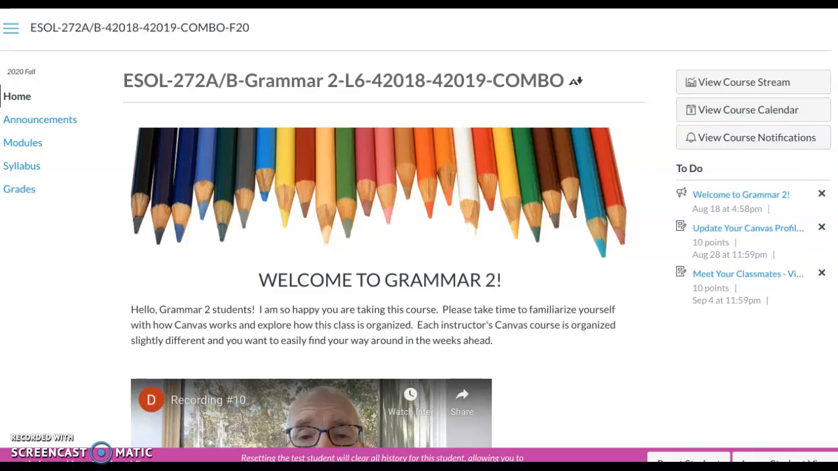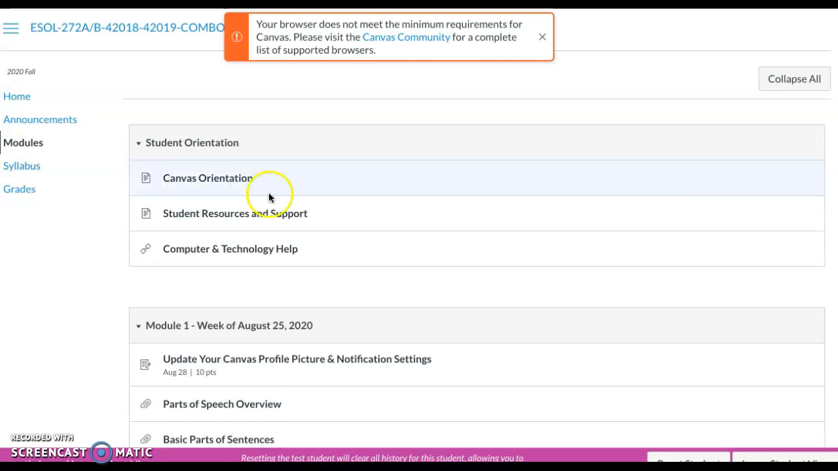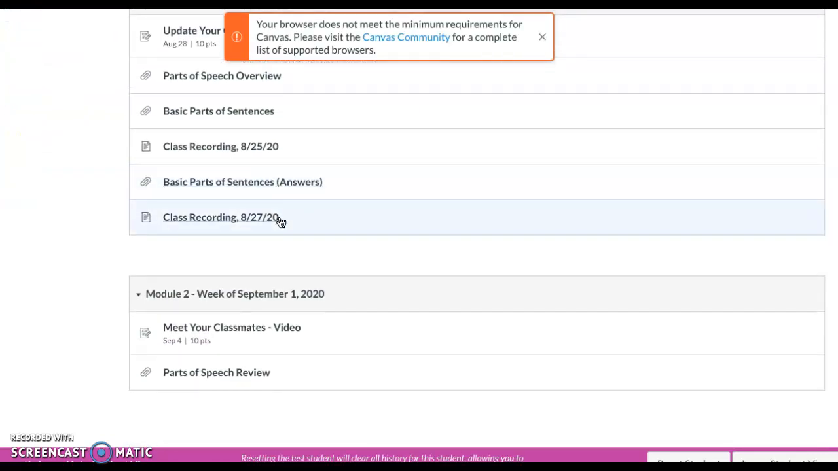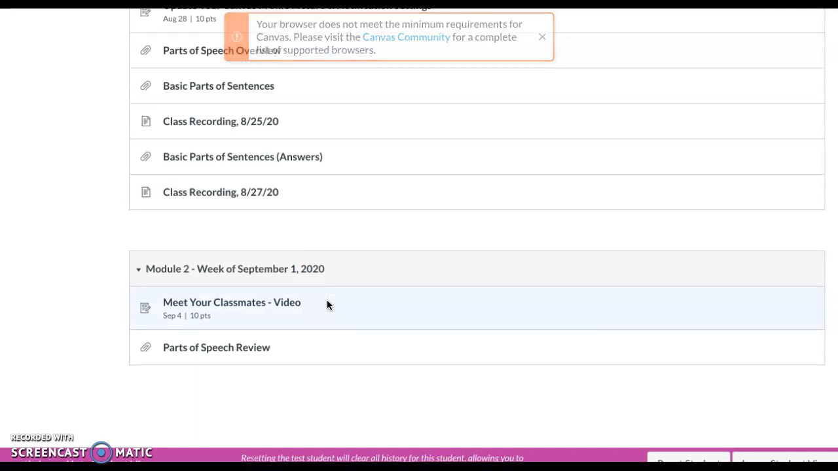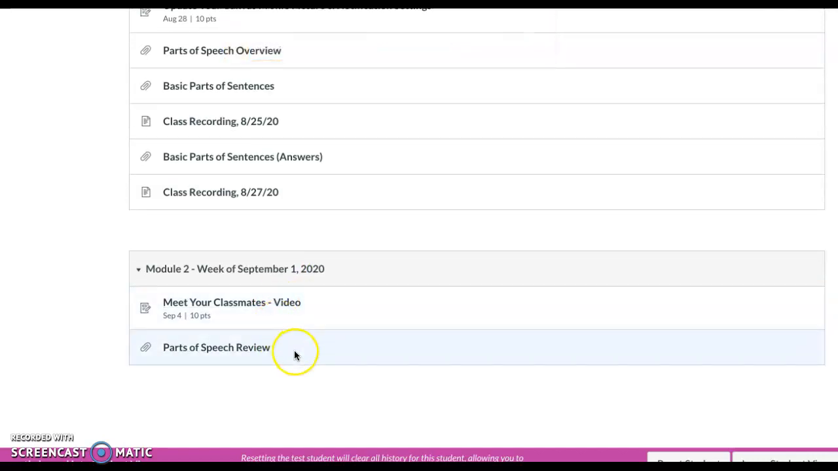I hope you're having a good weekend, and I wanted to show you a couple of things in Canvas that you could do over the weekend if you wanted to. So let me go to Modules. I'm going to go down to Module 2, week of September 1st, 2020. Okay? Here you're going to see two assignments.